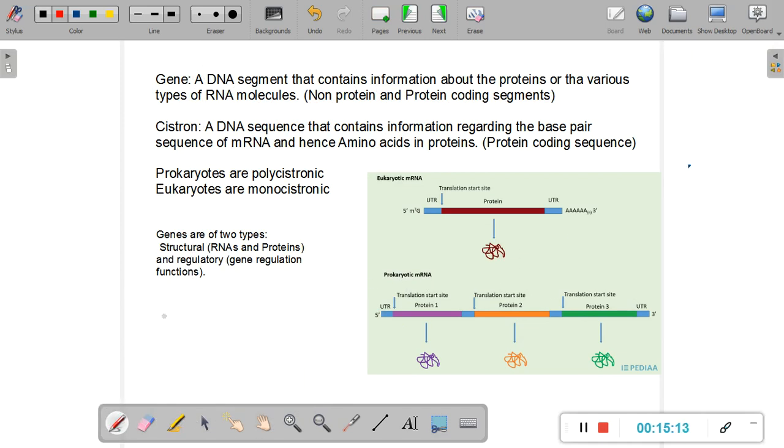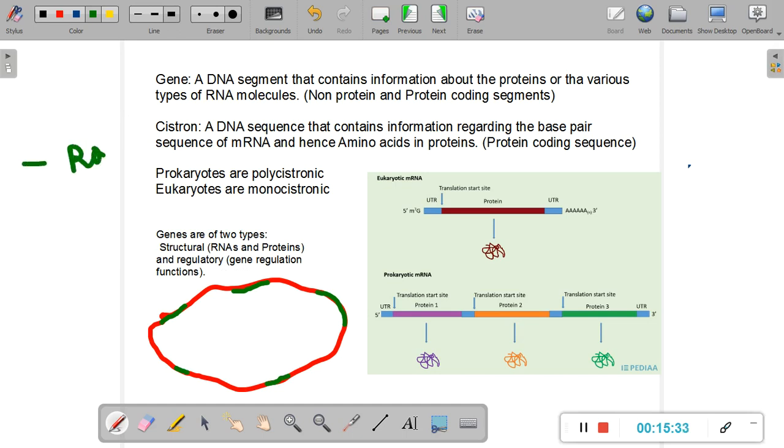But now let us again draw the same kind of molecule. Let us say we have the DNA here, and I'm going to use a green color to show. These green areas are basically regions that will only make up the RNAs. So the green region is only segments of DNA that will encode for some kind of RNA, maybe a ribosomal RNA, maybe a tRNA.